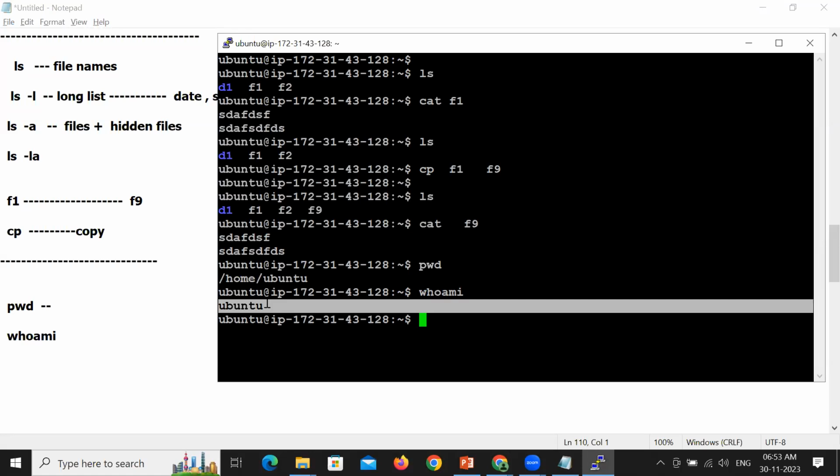So if you want to know the current user with which you are working, we have a command called whoami, which will show you the current user. Okay, clear about this? Perfect. Any questions?